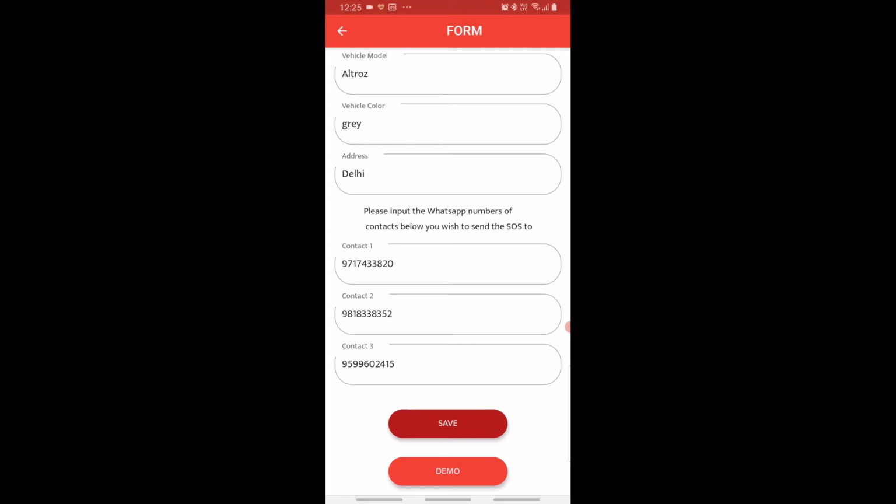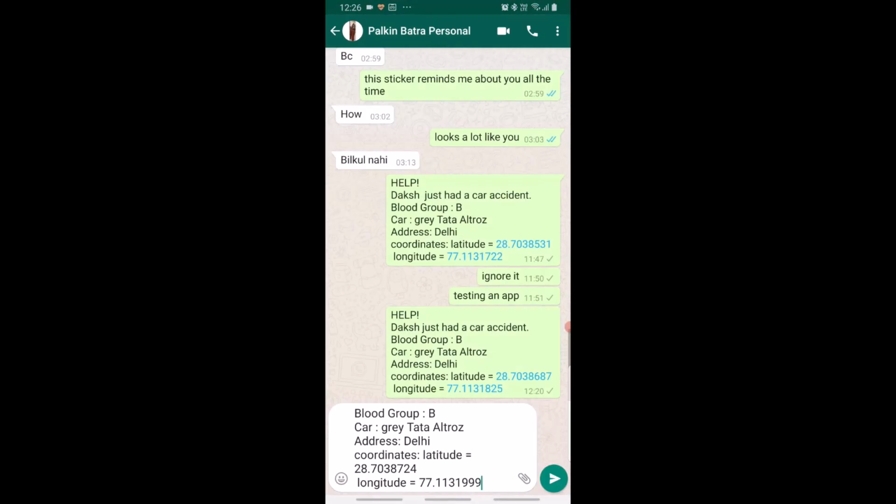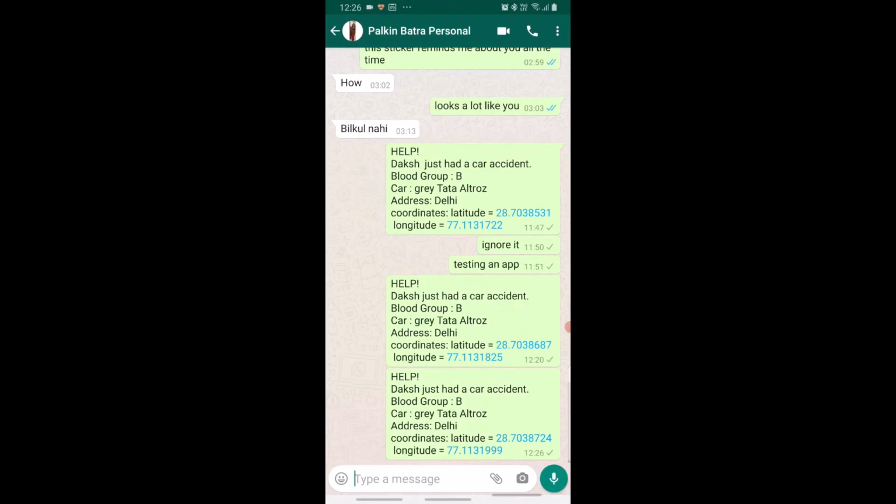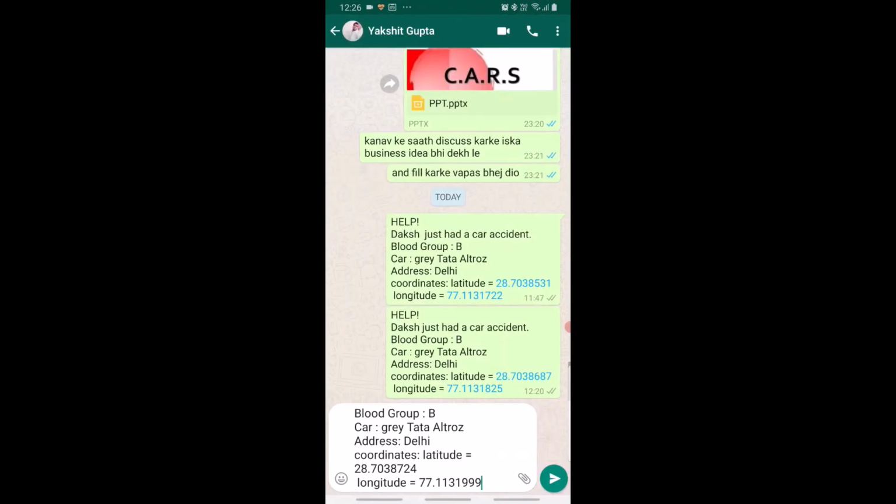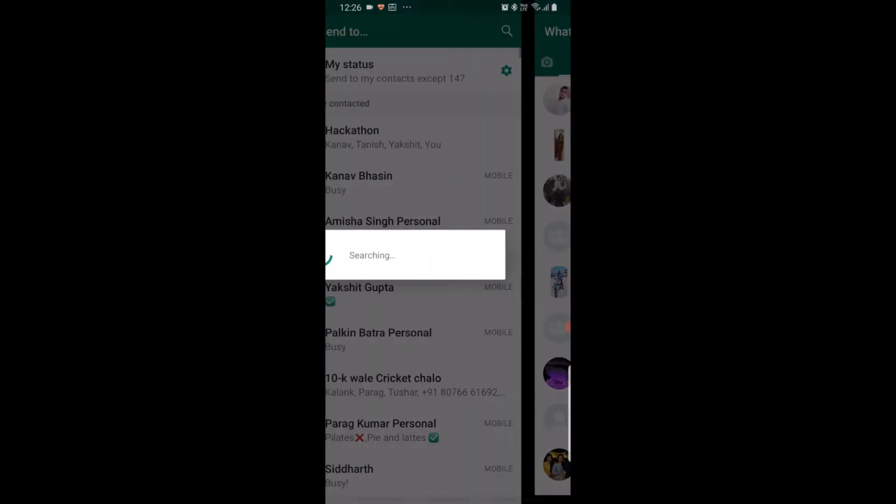So this demo button is just to simulate what really happens when an H character is scanned by the phone. So you can see that the app automatically starts sending the data on WhatsApp to all the numbers that have been pre-selected.